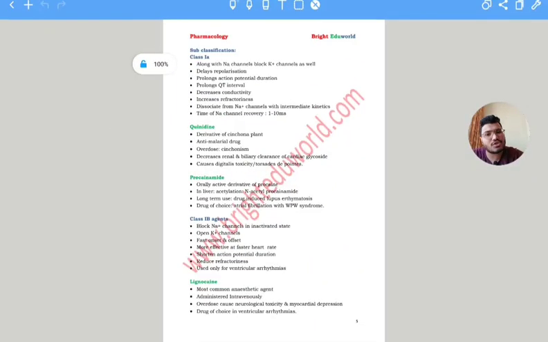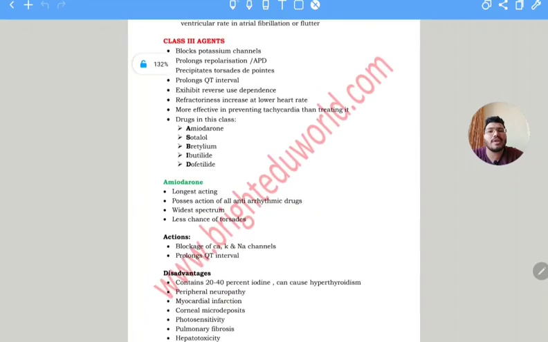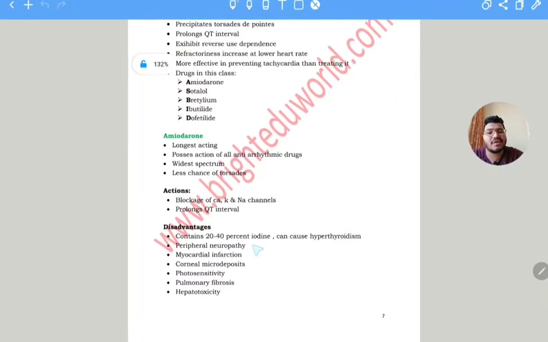For example, in class 3, there is a drug known as amiodarone. It has a special characteristic which is a disadvantage: it increases iodine, so it causes hyperthyroidism and pulmonary fibrosis. Some important special characteristics they used to ask in the exam. So you should be prepared for the special characteristics, the uses, and the side effects.